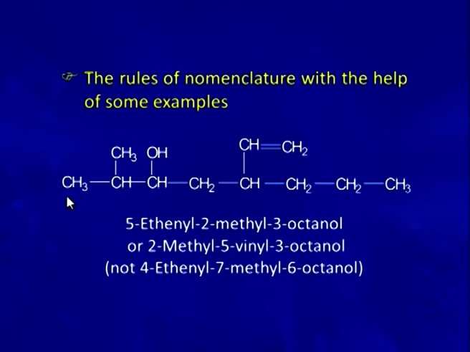The main chain starting from here, the name given to this molecule is 5-ethenyl 2-methyl 3-octanol, or this ethenyl group can also be named as vinyl. In that case, we will say that 2-methyl 5-vinyl 3-octanol is the name of this molecule, but the name is not 4-ethenyl 7-methyl 6-octanol.